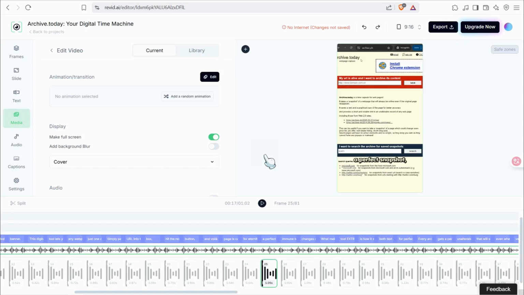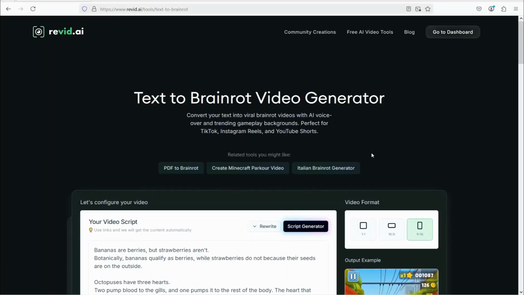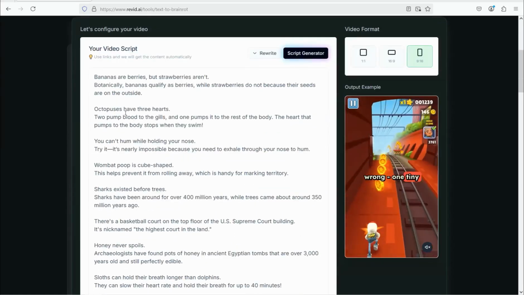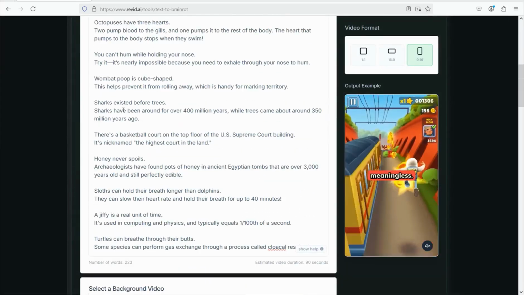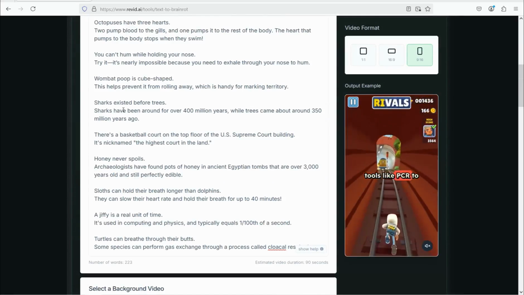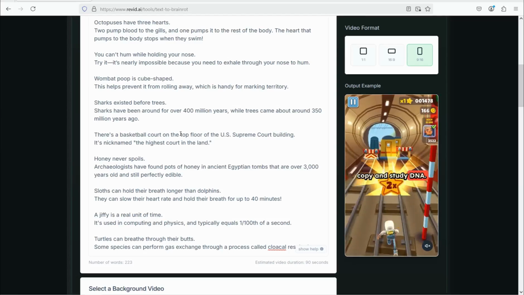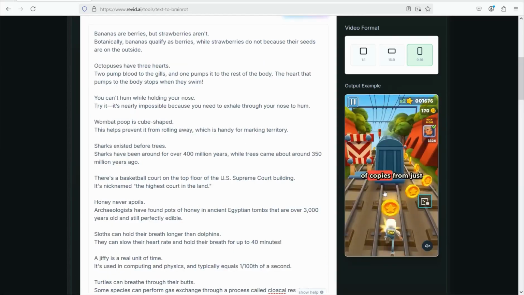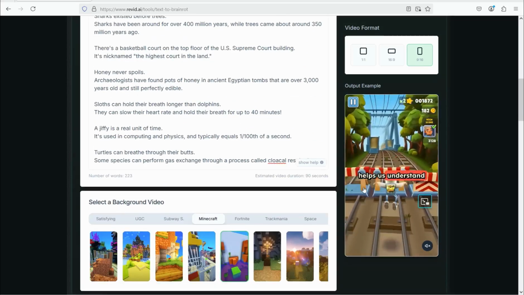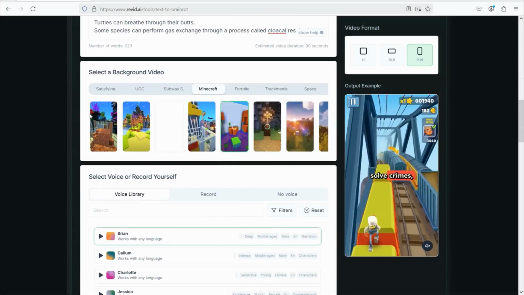And moreover, I just tried an amazing tool. This tool is called the text to Brainrot video generator. Here you can upload your own script. It could be fun facts, stories, some metaphors, quotes, and so on. And it gives you a video with a background of Minecraft, Fortnite, or satisfying videos, as you see.